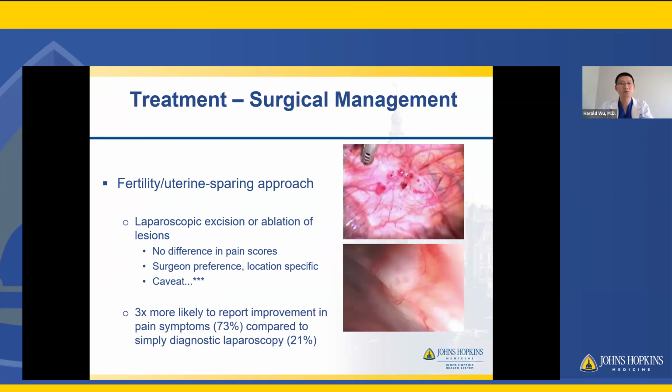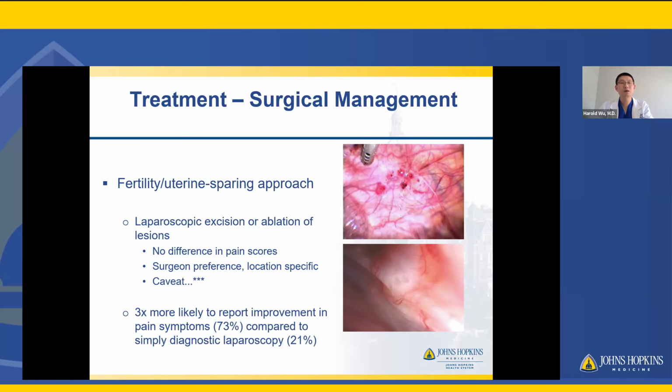One type of surgery that we do quite commonly is what we call the fertility uterine sparing approach or diagnostic laparoscopy with concurrent treatment of endometriosis if found, right? So that's laparoscopic excision or ablation of lesions. Excision being cutting out, right? Excising, taking it out, and then ablation meaning using some kind of energy source to burn or destroy cells. There's really no difference in pain scores between the two different techniques. It can be, for example, surgeon preference, surgeon technique, technical capabilities, location specific.